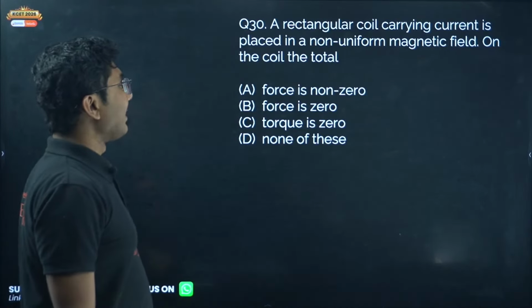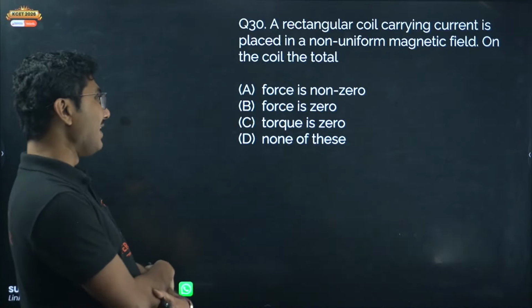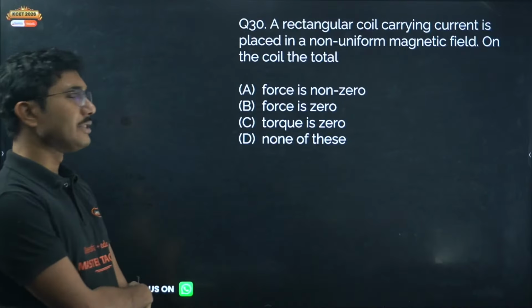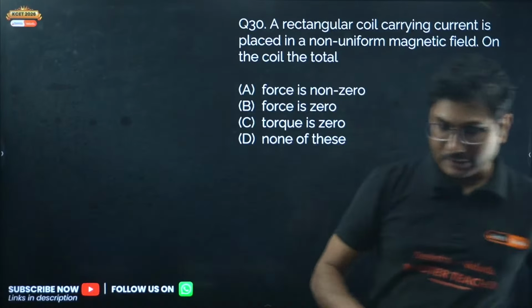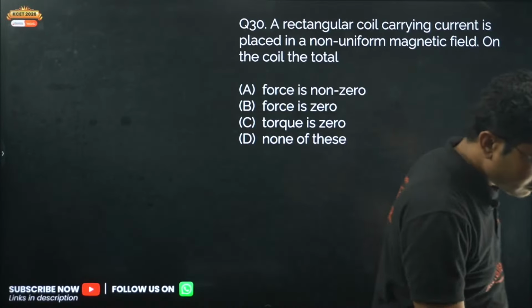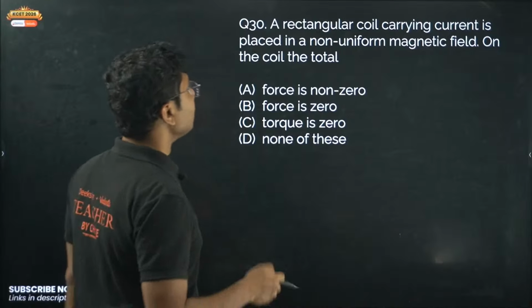Next, a rectangular coil carrying current is placed in a non-uniform magnetic field. On the coil, the total force is non-zero, force is 0, torque is 0, or none of the above. Answer question number 30. I will have some water and then I will explain.